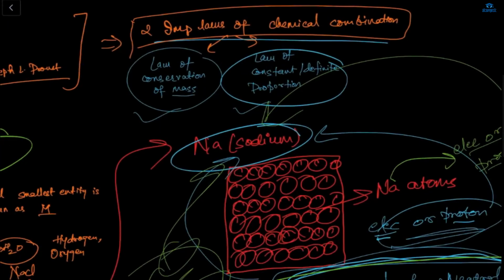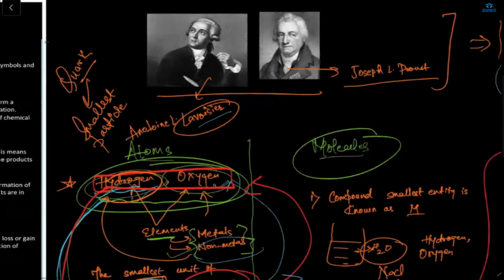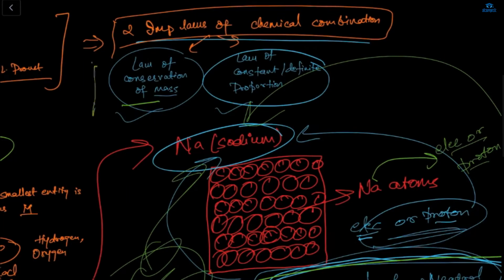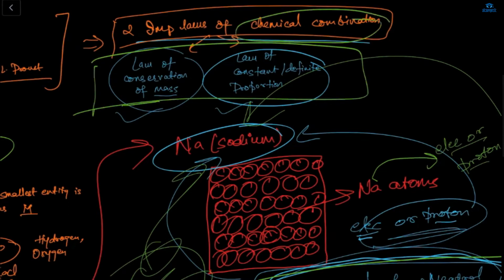I'm saying these are the important laws of chemical combination: conservation of mass and constant proportion. It's just these two, right, ma'am? There are not any more laws? No, only these two. For chemical combination, there are only two laws, conservation and constant proportion.